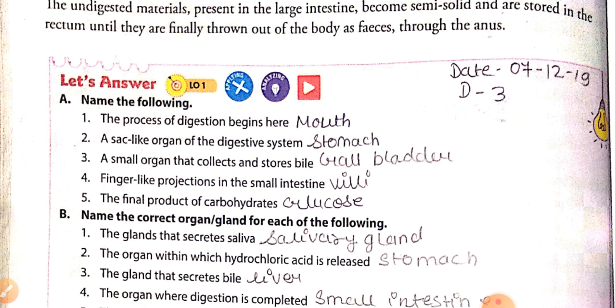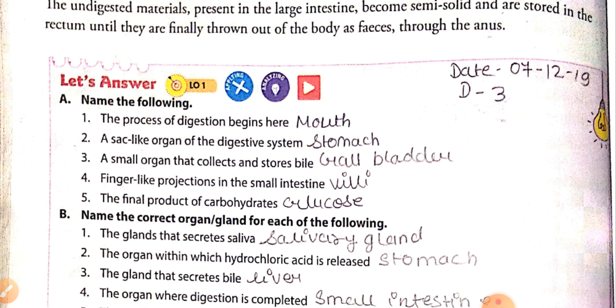What is ingestion? The process by which food is taken inside the body is known as ingestion. Next, digestion, the process by which the food is broken down into simpler soluble product is called digestion. Absorption, the process by which nutrients are absorbed from the food by the body.